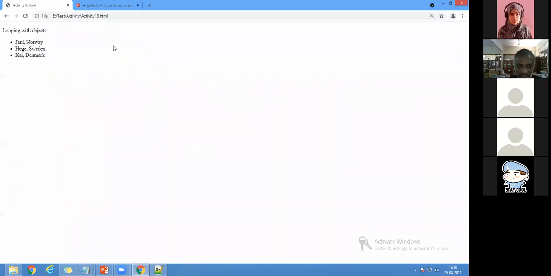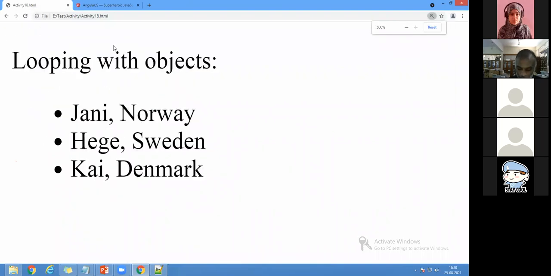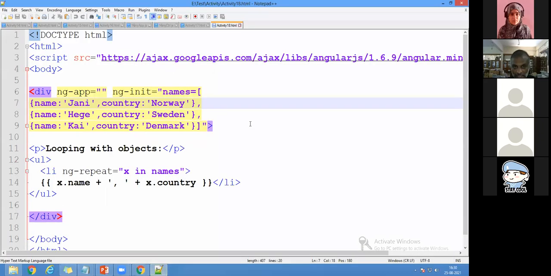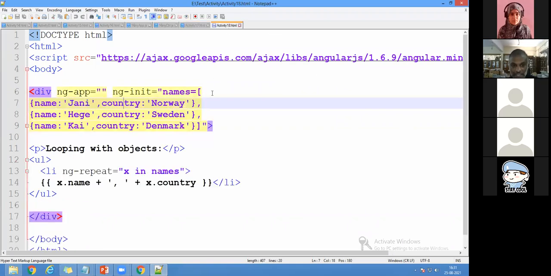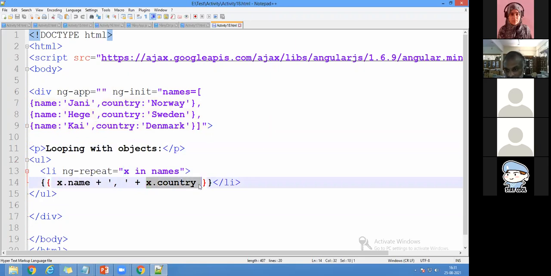You can see that same thing, looping with objects, I have done here. Whereas previously, with the single dimensional array, I have not done it with objects. When I come to the 18th exercise, you can see it has been done with an object. So with an object, I'm going to write x dot name plus x dot country. So this is the output of activity 18.